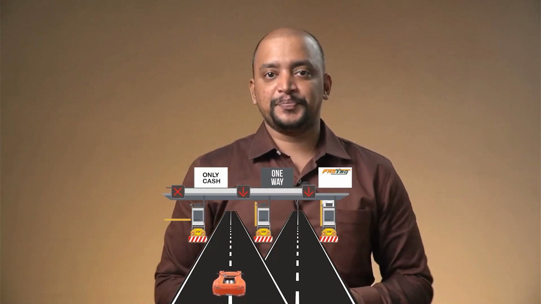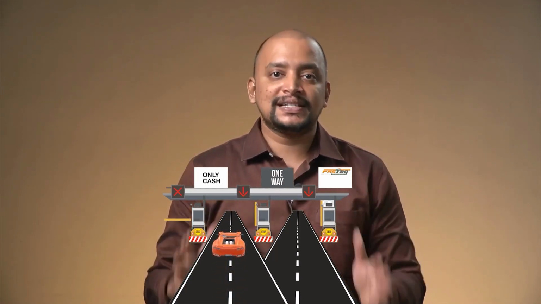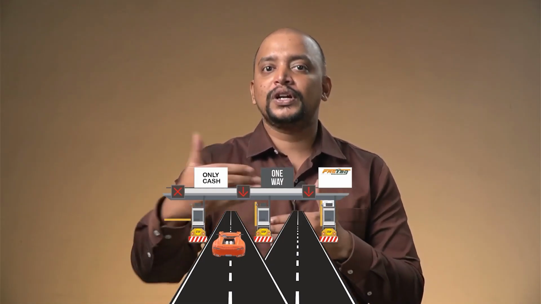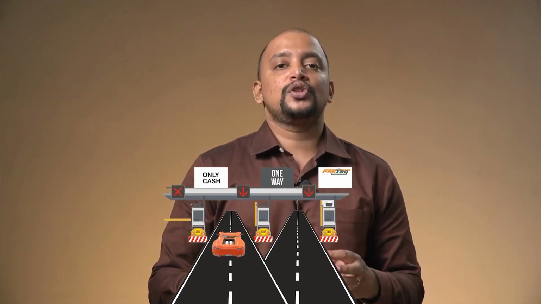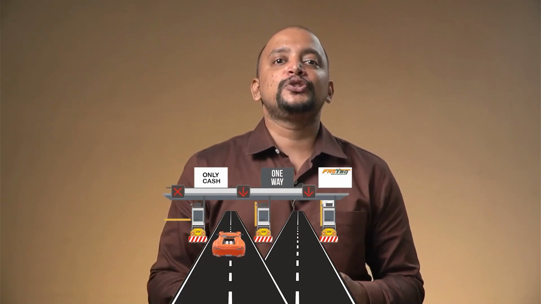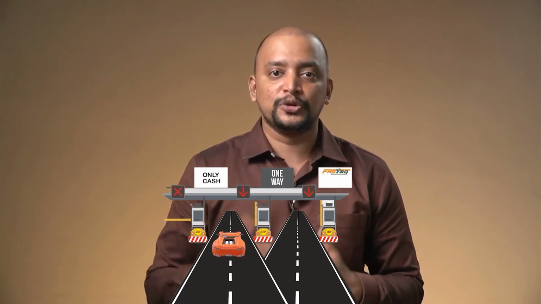The next issue is with respect to extra charges collected by toll gates for not having FASTag. Nowadays vehicles should have a FASTag. So whenever they go through a toll gate, the money gets deducted automatically. Suppose a vehicle does not have that FASTag, then they need to pay extra charges. Usually it will be double. In the place of 40 rupees, they need to pay 80 rupees.